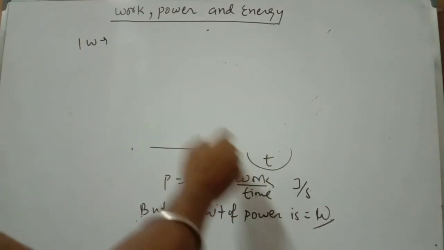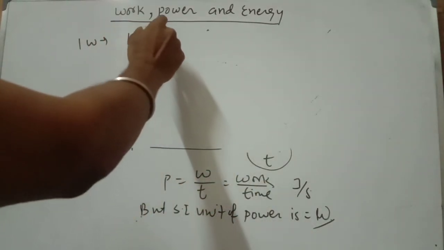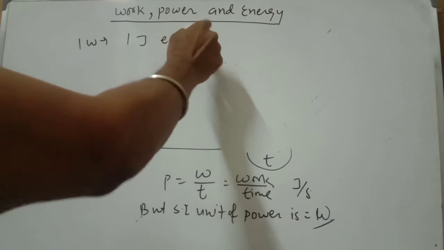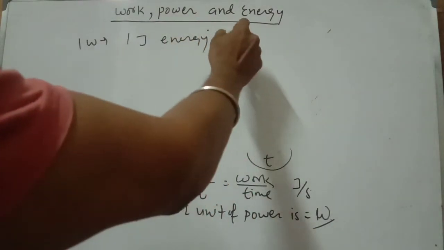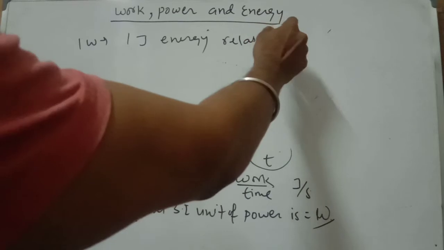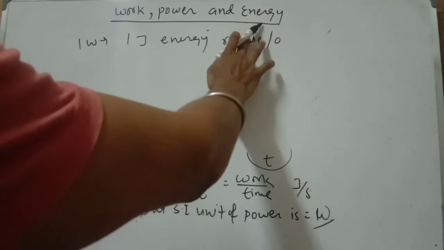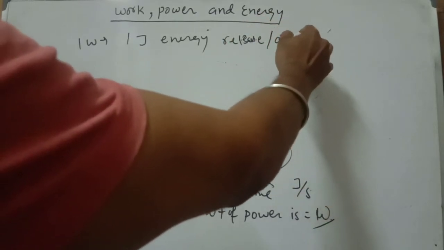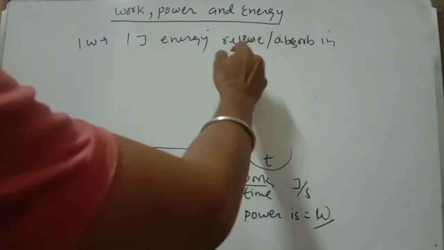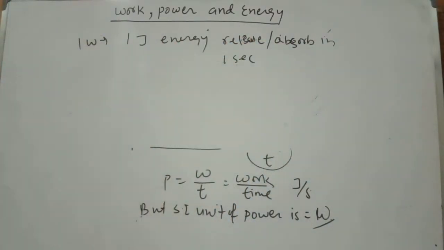When 1 joule of energy is released or absorbed in 1 second, we define that as 1 watt.